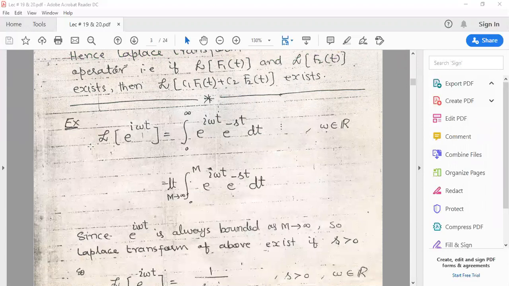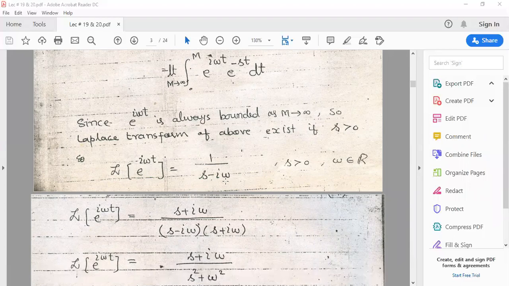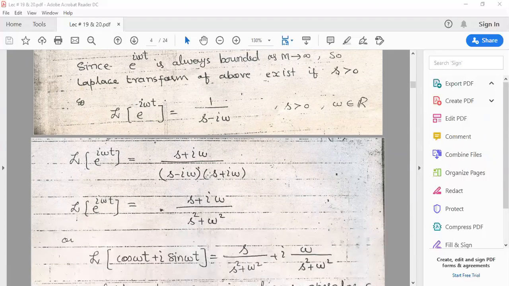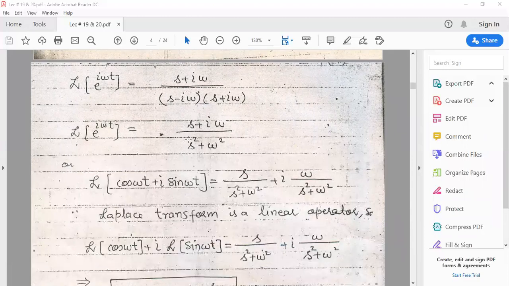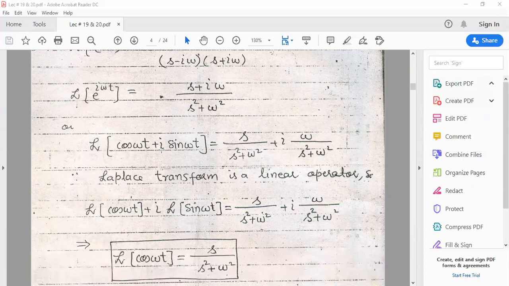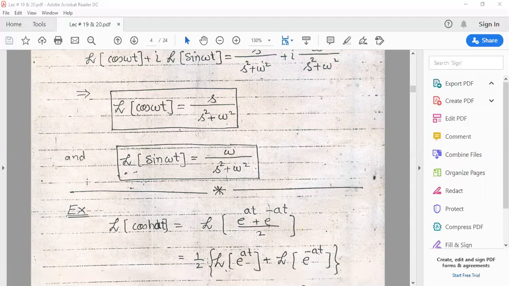Now, if we want to find the Laplace transform of e power iota omega t, we can use our previous definition, as we have done: Laplace transform of e power at is equal to 1 over s minus a. Using this formula, we replace a with iota omega, and now we can separate the real and imaginary parts of this expression. By using the Euler formula, e to power iota omega t is cos omega t plus iota sin omega t. Since L is a linear operator, we can operate term by term, and finally we get the Laplace transform of cos omega t and the Laplace transform of sin omega t.